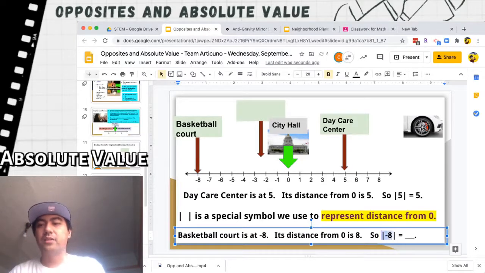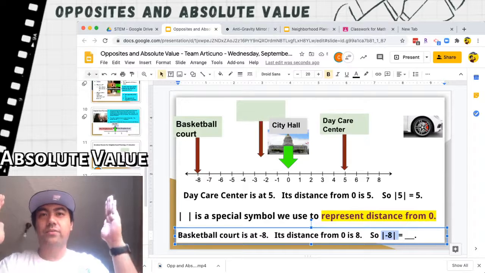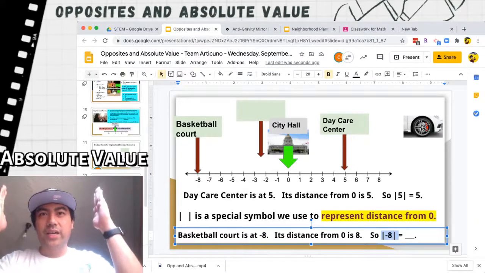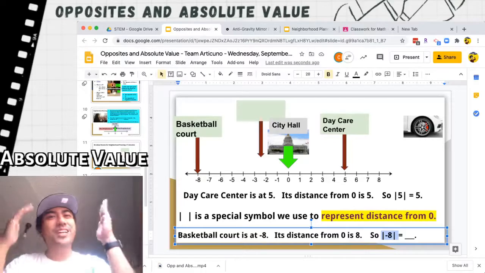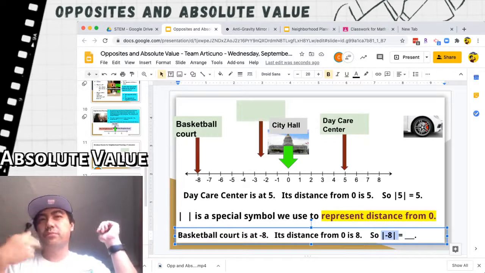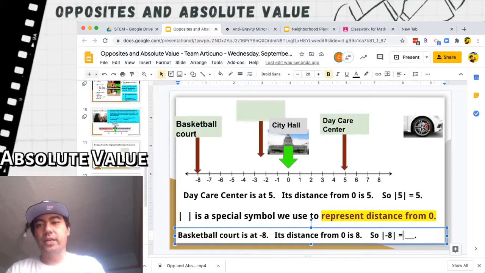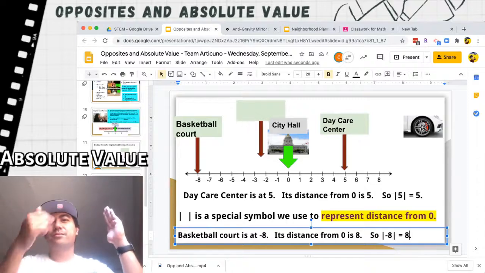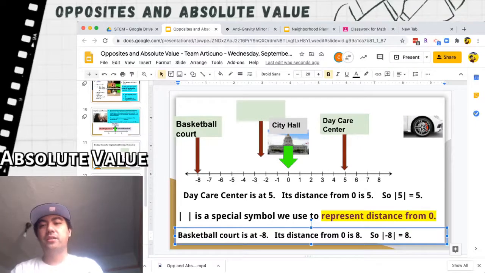Now this is the absolute value of -8. How far is -8 from 0? Remember, that's what absolute value means. Well, we said 8. The absolute value of -8 is just 8 because -8 is 8 steps away from 0.